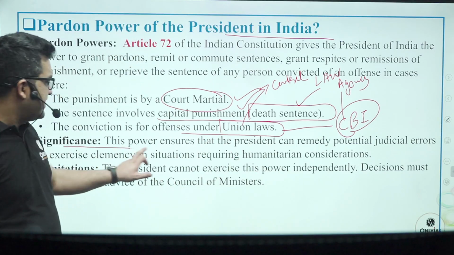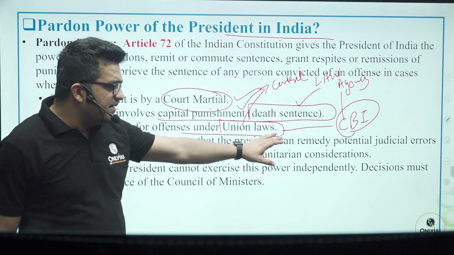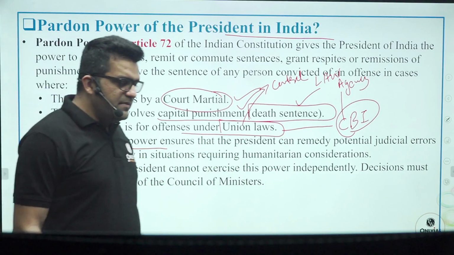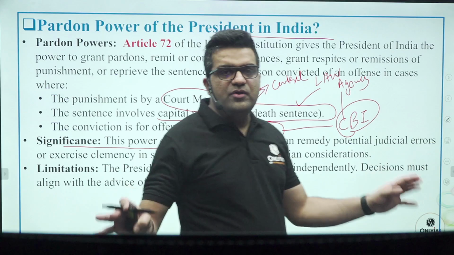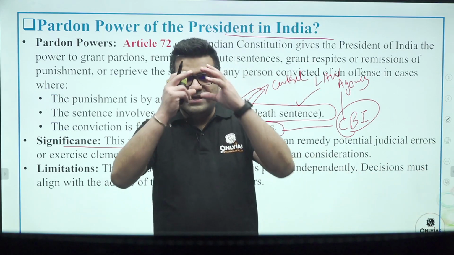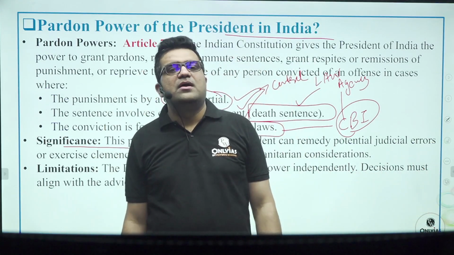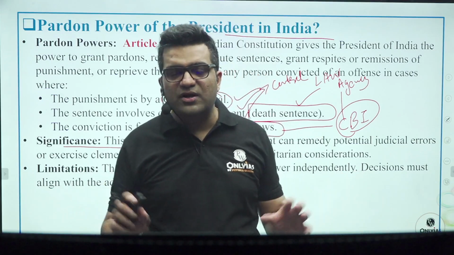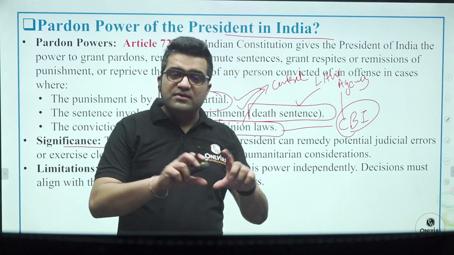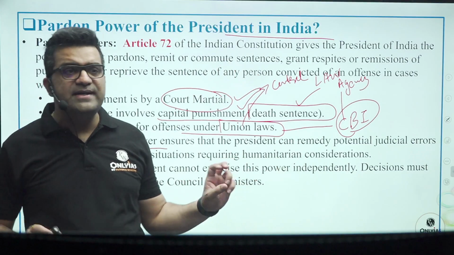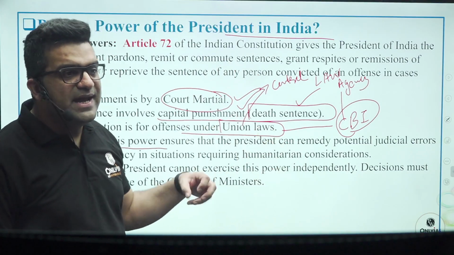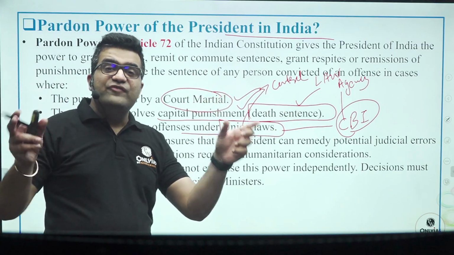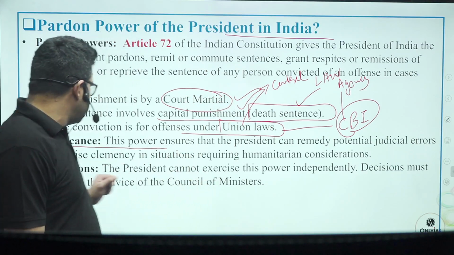Now, significance: this power ensures that the president can remedy potential judicial errors. Judiciary sometimes is blind to the social context of the criminals. That is why the eyes of the statute of law are blindfolded, as they call it in Hindi feature films, right? Sometimes the judiciary may not be able to take into account those extraneous factors which are legitimate. So this is their limitation.